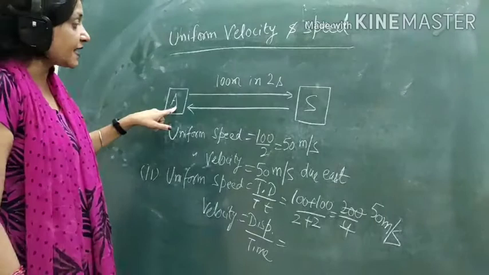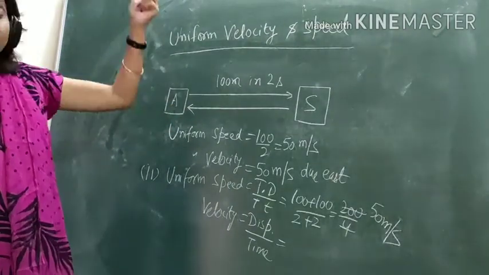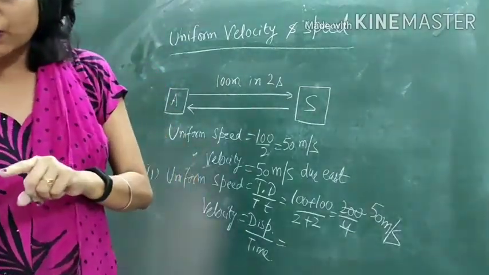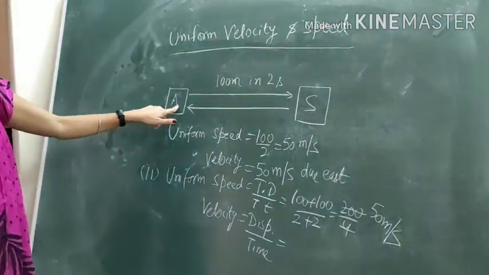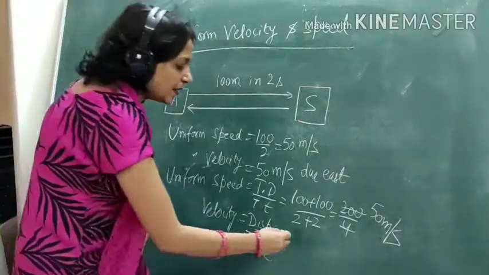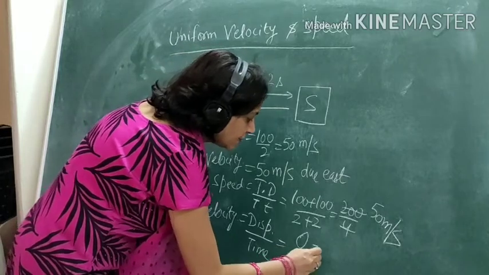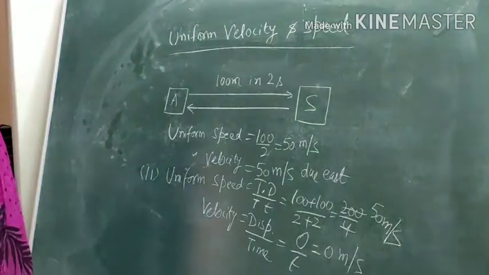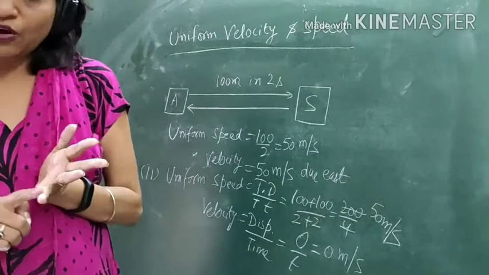Because in this case the object has started from A and again reached back to A, so its initial starting point and end point become equal. So displacement becomes 0, and 0 upon something gives you 0. So 0 meter per second. So you can see the difference between uniform speed and uniform velocity.